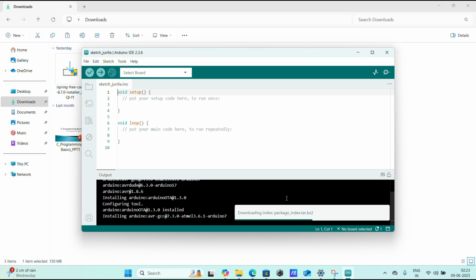Then it automatically downloads the basic drivers and completes the basic installation process. And this is the basic interface of the Arduino IDE software.